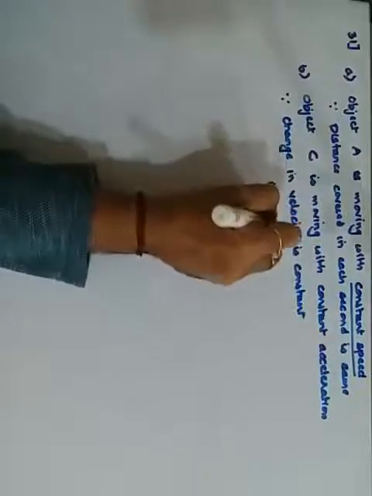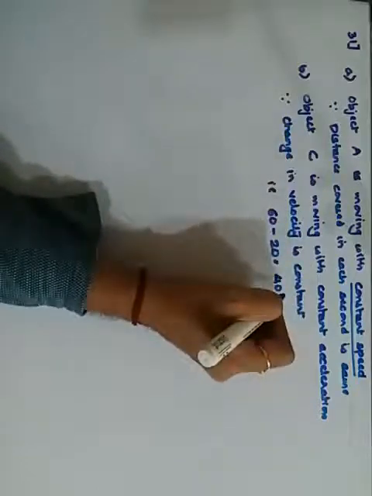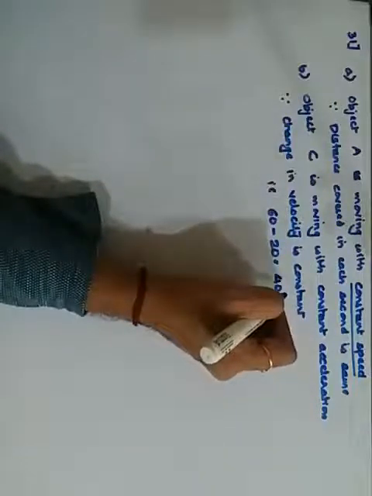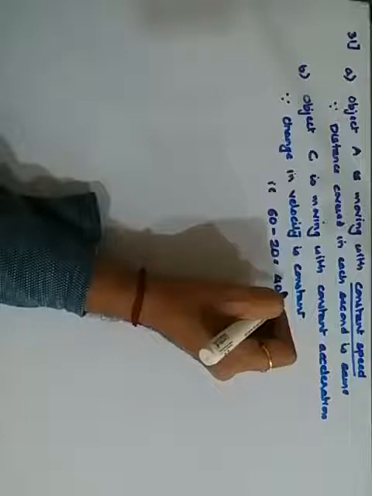Giving one example, 60 minus 20 remains 40.